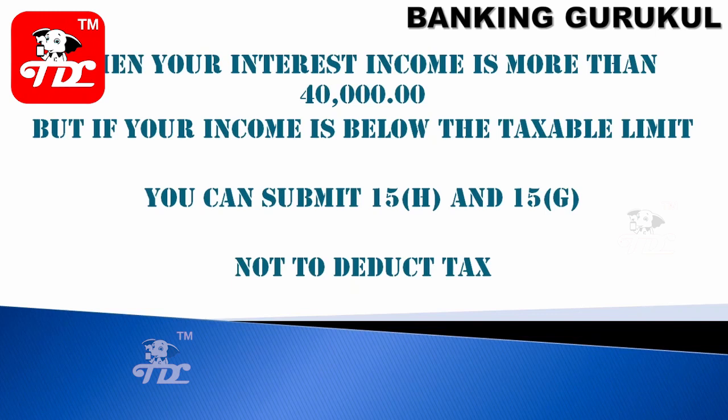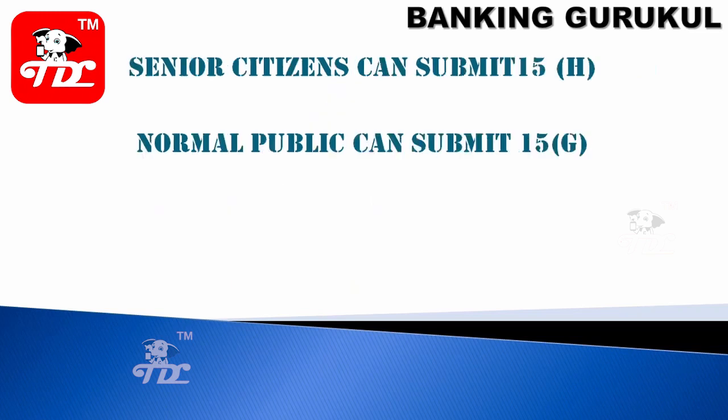And these forms should be submitted every financial year. If your deposit is open for 5 years, every year you have to submit 15H or 15G depending on your customer status. As discussed, senior citizens submit 15H and the normal public submits 15G, so that TDS is not deducted.